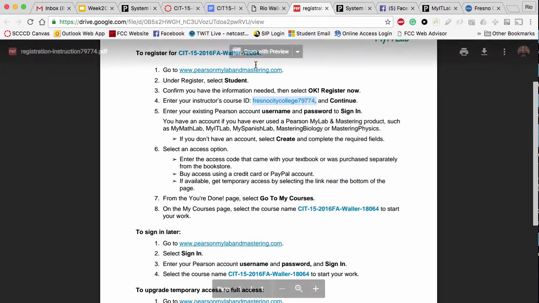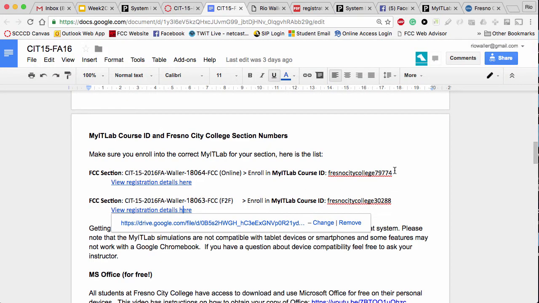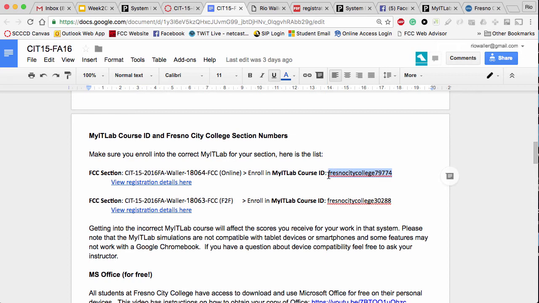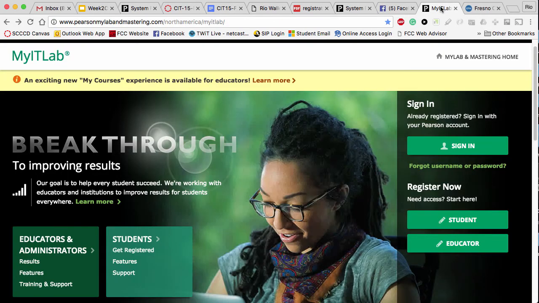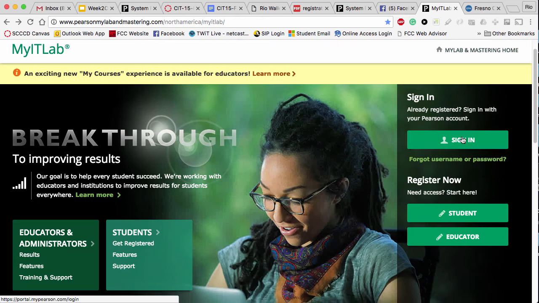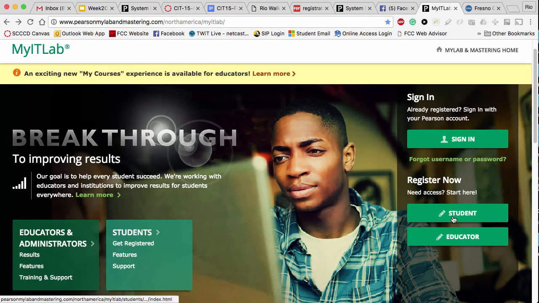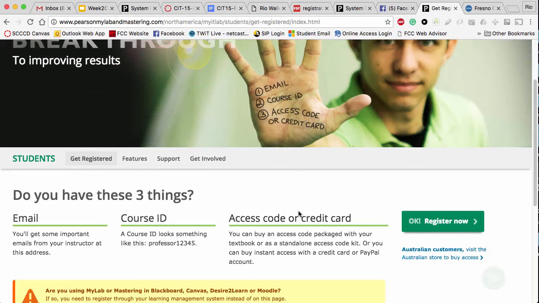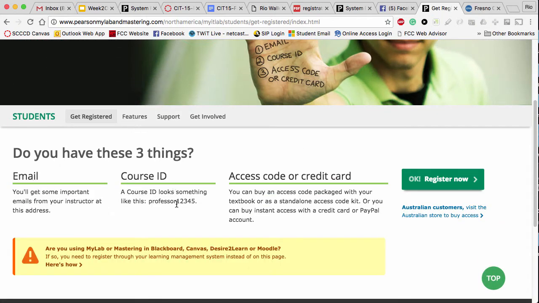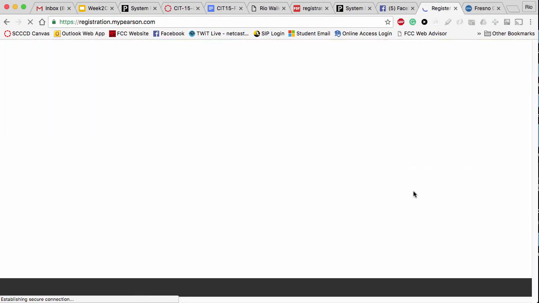Now you can also grab these IDs over here, right? So I could grab one of these IDs to copy and paste. And then you would go into my IT lab and sign in. I think this is one I haven't signed in for. Oh, sorry, no, I can't sign in yet. We're doing the register process. So this is where your email, your course ID that I just copied, and if you have an access code, if you bought it in the bookstore, you would enter that. Otherwise, you're using a credit card. So go ahead and register now.